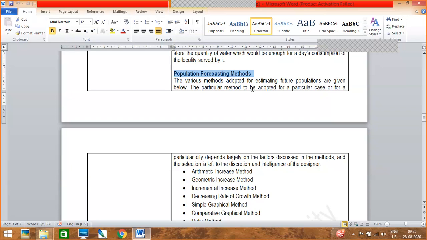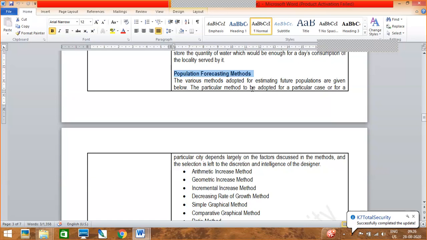Suppose the water supply components, all those dams, reservoirs, or the underground pipes that we see in our water supply. Those things are made for a larger period, because those pipes, dams, and reservoirs cannot be replaced easily. It needs time and also money. It's a huge expenditure.